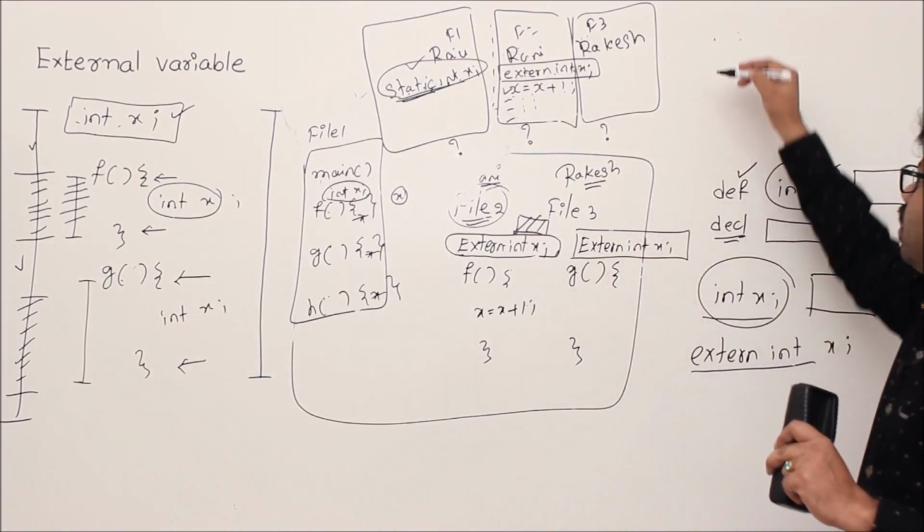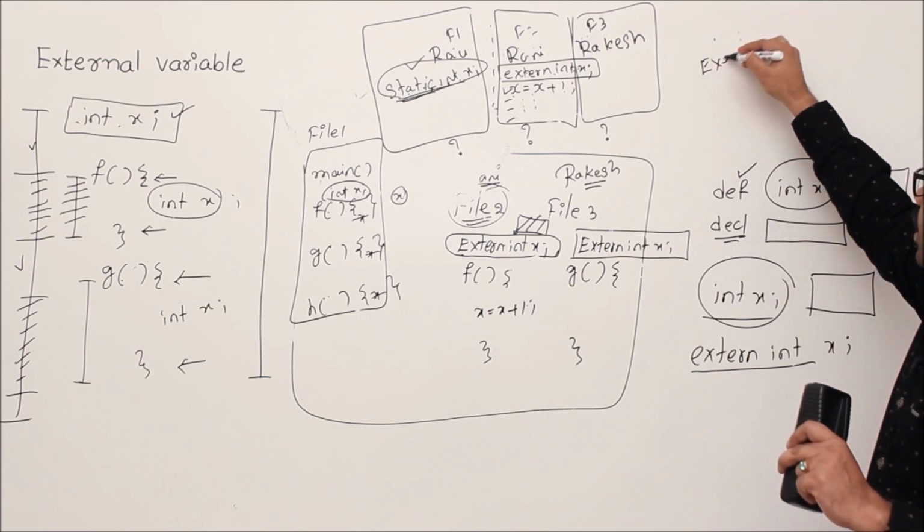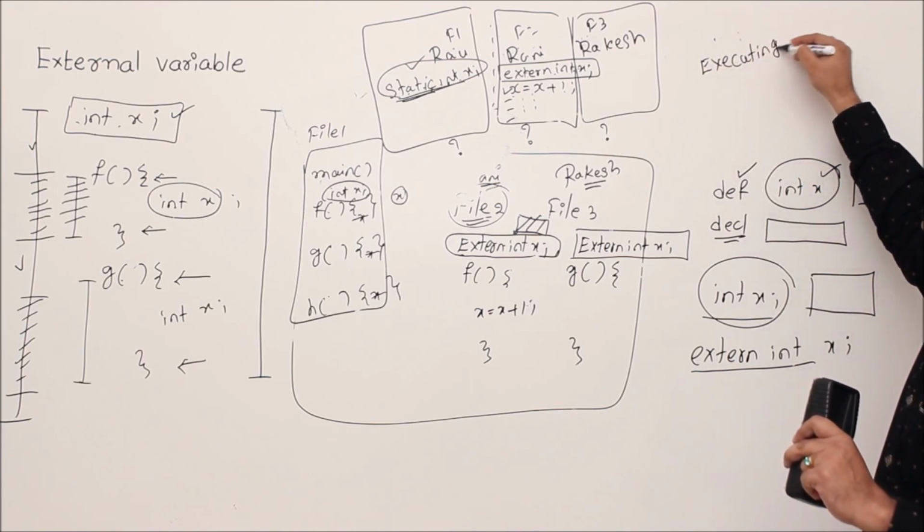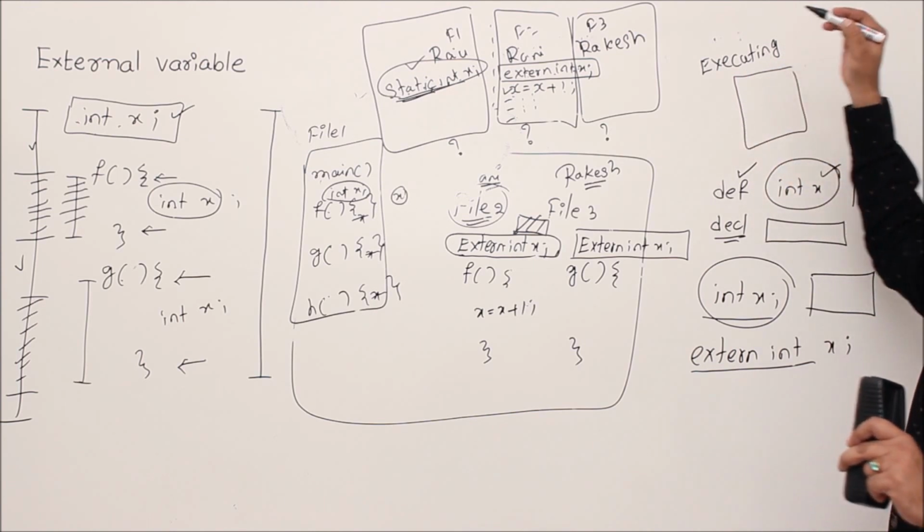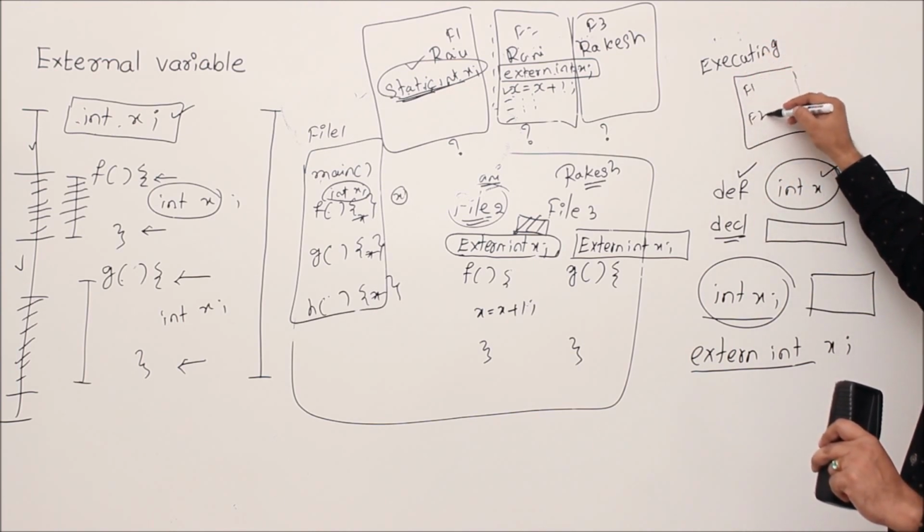But what happens, you see, at execution time, let's say you are executing the program. When executing the program, we merge all the files, right? File number 1, file number 2, file number 3.